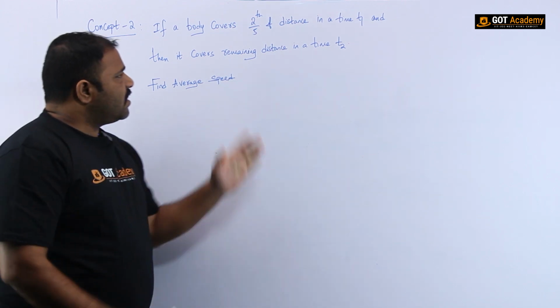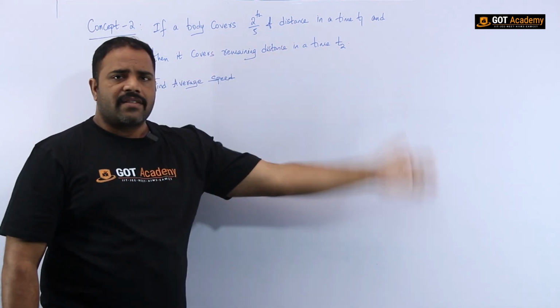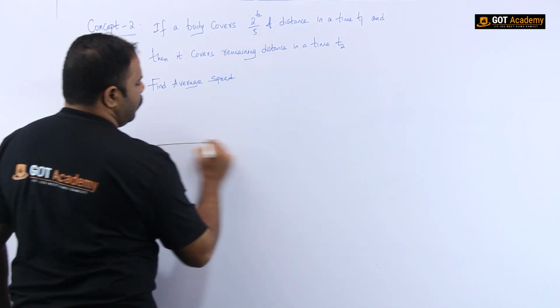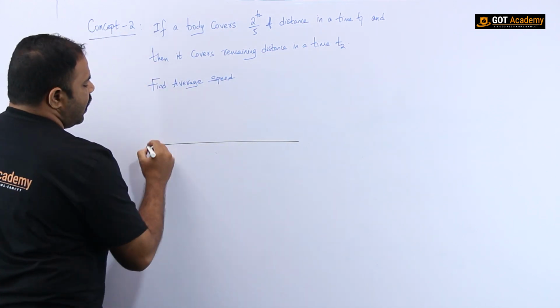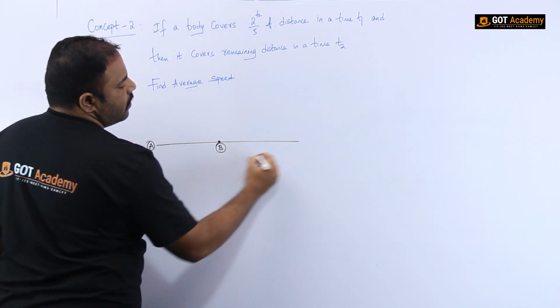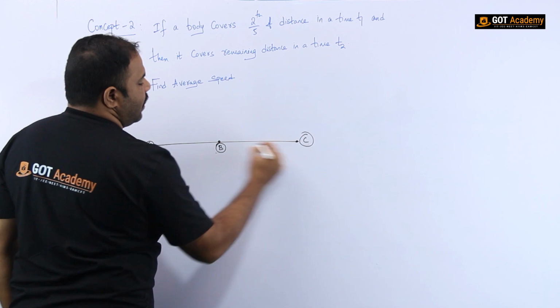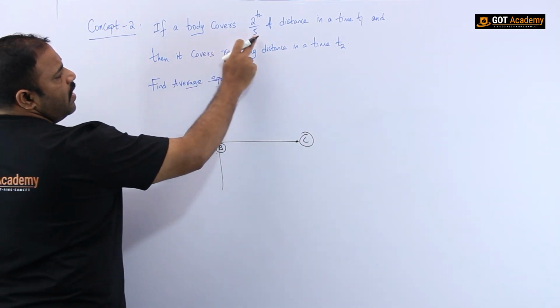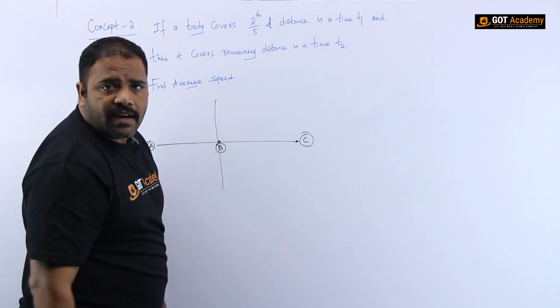It was very clear that a body is moving in one direction. So let me draw a straight line, like this. Let me name this point A, some point over here B, and some point over here C. Now what I am saying is that a body covers 2/5 of the total distance in a time t1.